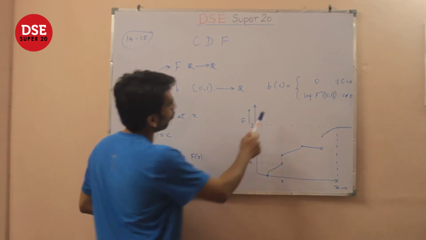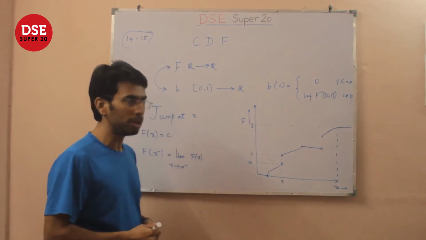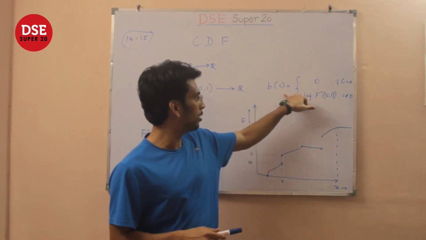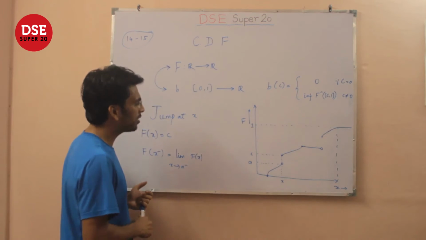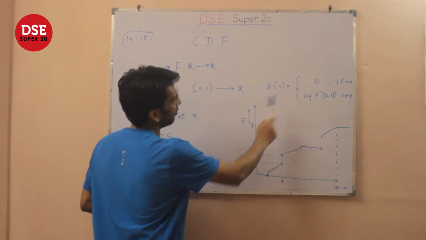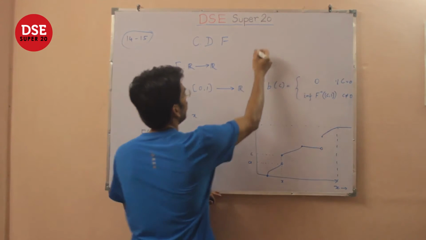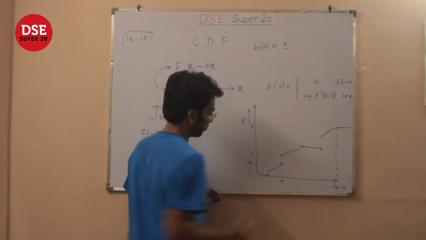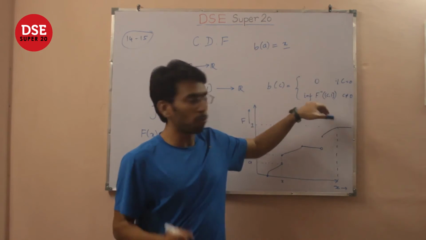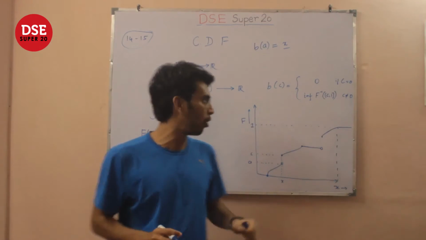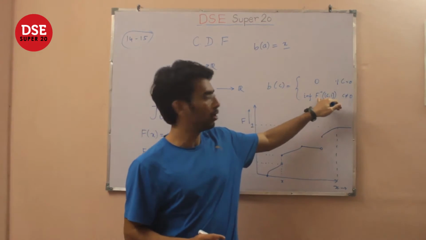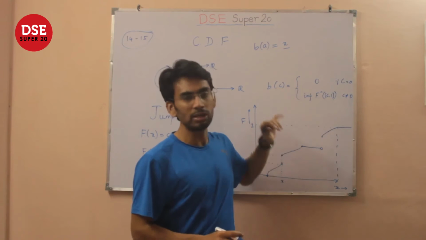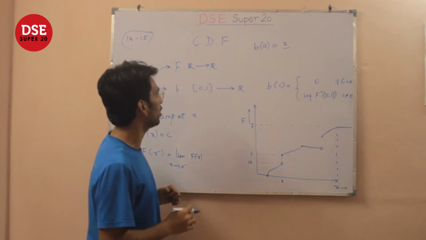Now let's try to see what's the value of B, the function B, at all the points between A and C. I claim that the function B is actually flat between A and C, and it's very easy to see by the definition of B itself. Now if you look at B of A, it will give us x. B being the smallest value, here the inf represents the infimum, of the inverse of function F taken over all the values ranging from C to 1, C being the value at which the function is being equated.